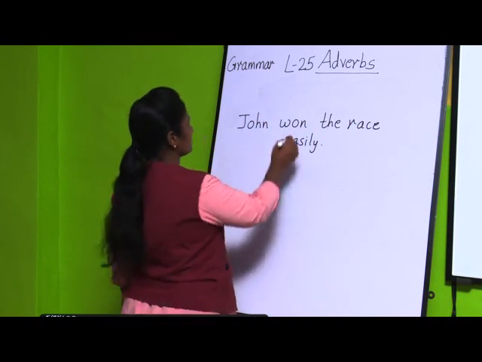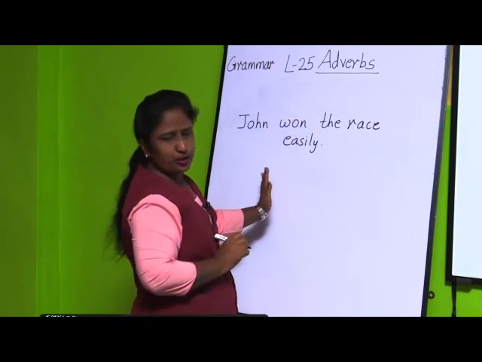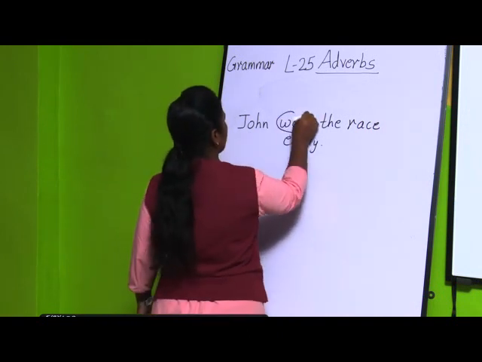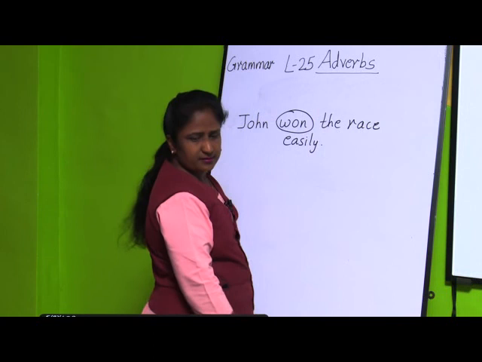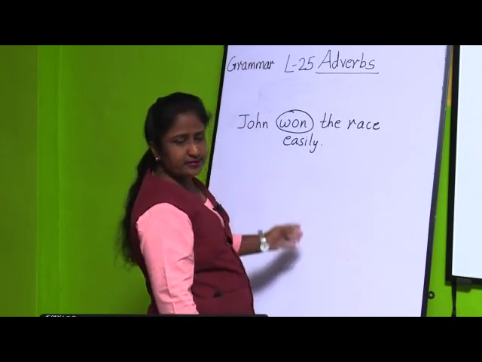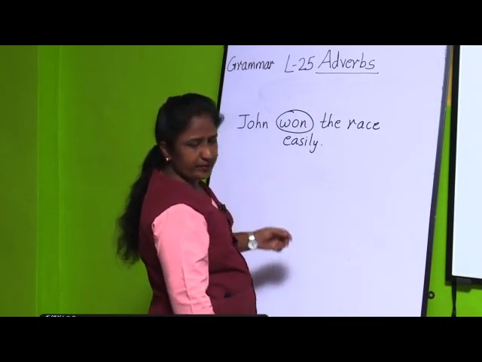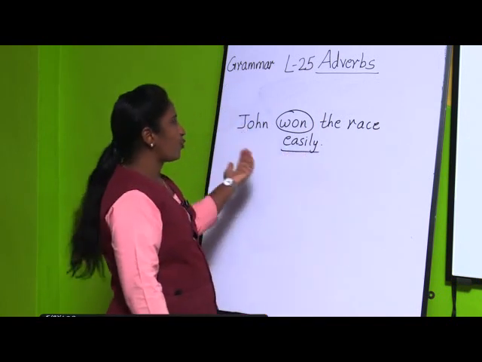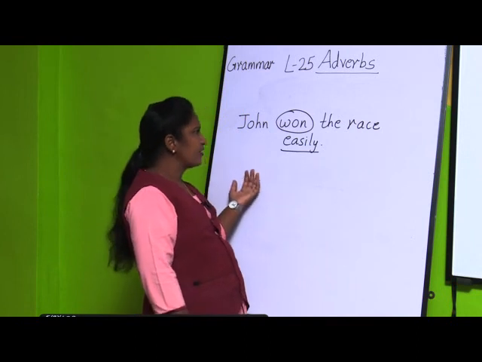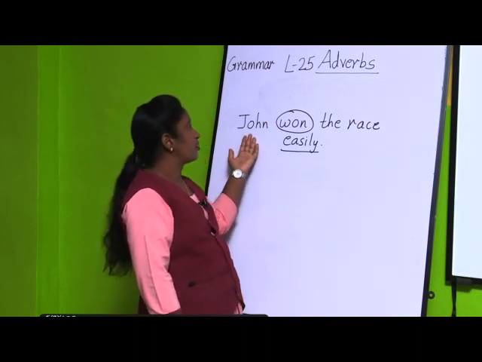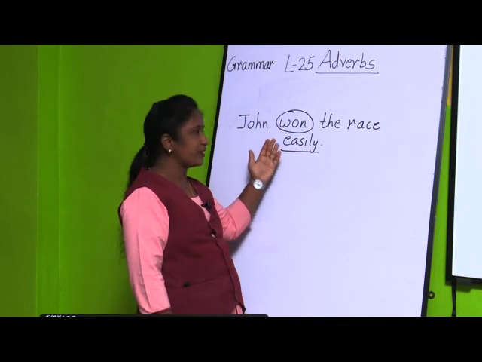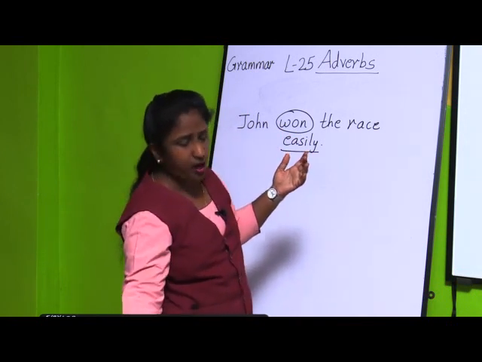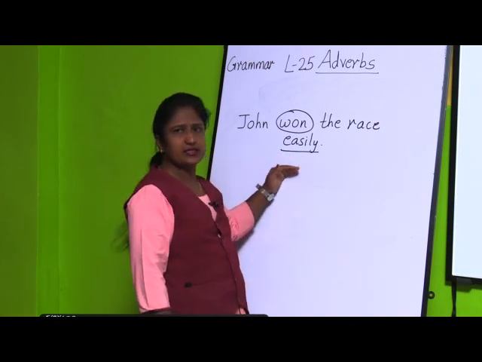The verb is won. So, you are going to circle the verb, and then underline the adverb. Which is the adverb over here? Yes, easily. If you ask the question, in what manner or how did John win the race? He won the race easily.